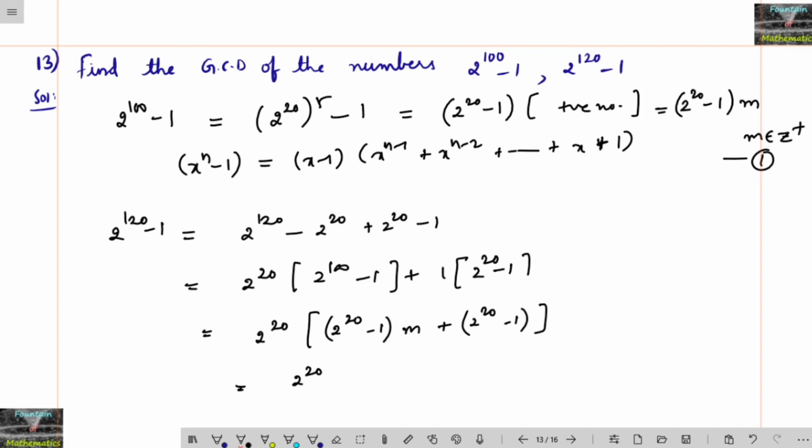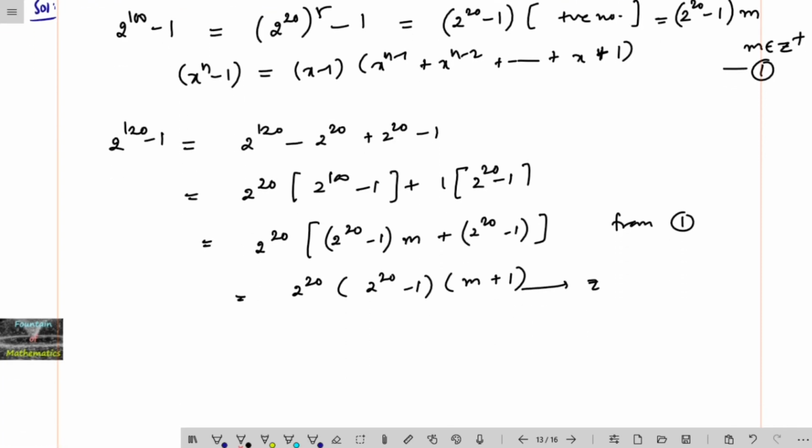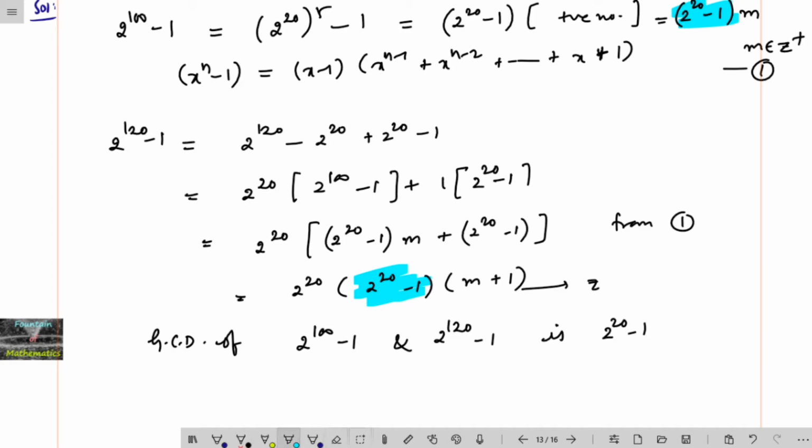So here 2 power 20 minus 1 we can take common, the remaining is m plus 1, which is also some integer. So 2 power 20 minus 1 is a common thing in both the numbers. Therefore the GCD of the two numbers 2 to the power of 100 minus 1 and 2 to the power of 120 minus 1 is 2 to the power of 20 minus 1.